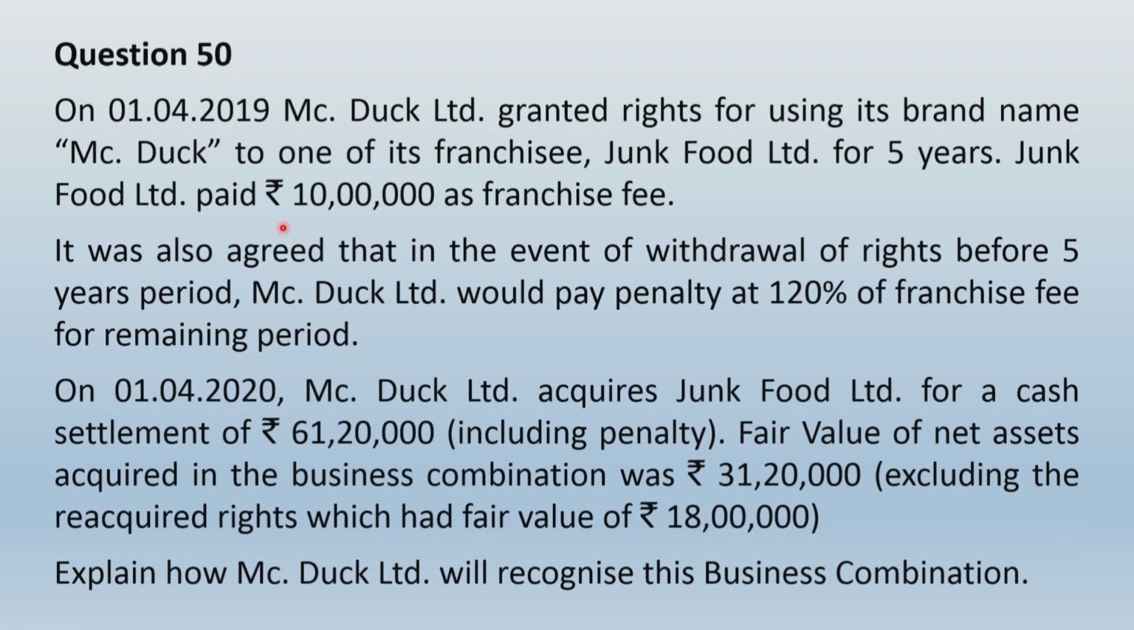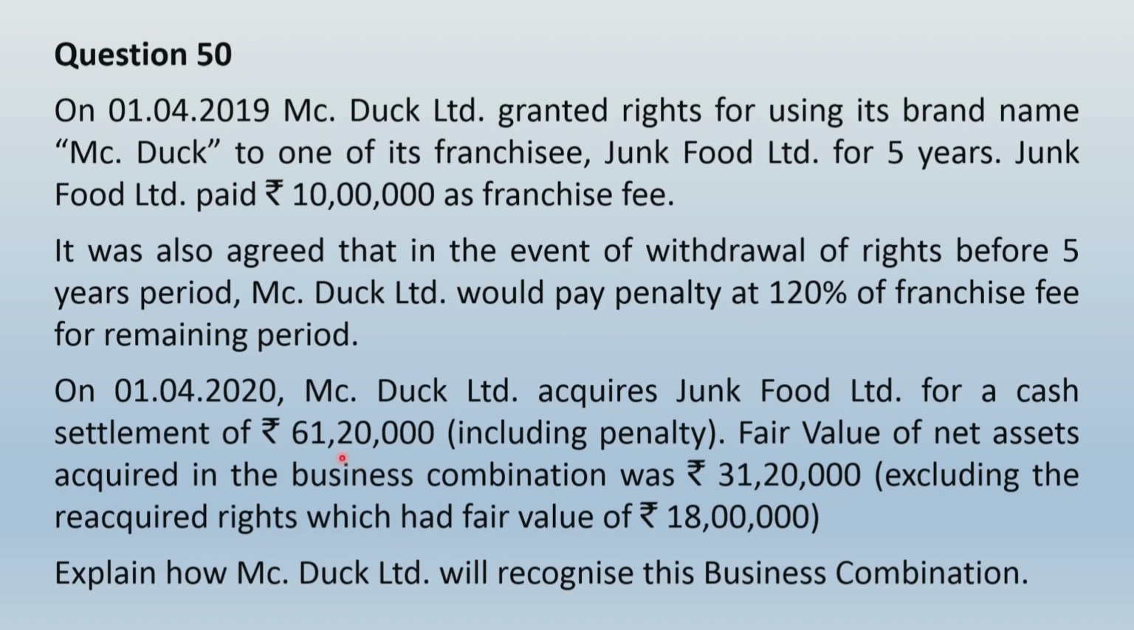So the proportionate amount of this franchisee fee for 4 years would be 10 lakh into 4/5, or simply 2 lakh multiplied by 4 years, and that would give you rupees 8 lakhs. For taking back this right, the acquirer will have to pay 120% of that unexpired amount. That means 120% of 8 lakhs, that means it will be 9,60,000. Now that 9,60,000 is included in this, right? Because this consideration which is being paid for settlement includes that penalty. That means 61,20,000 includes 9,60,000 also.